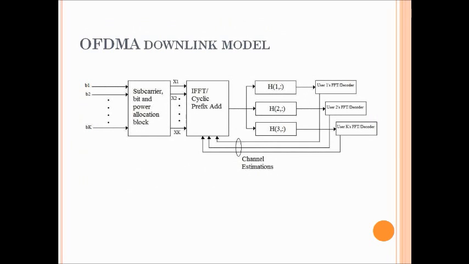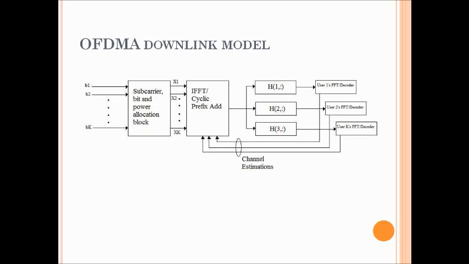What I have considered is an OFDMA downlink which consists of blocks for bit, subcarrier and power allocation, and IFFT and cyclic prefix, besides the channel gain estimation blocks for each user. I assume that perfect channel state information, that is CSI, is available. In practice, however, the availability of perfect CSI is seldom the case. The imperfect CSI case is also treated elsewhere.